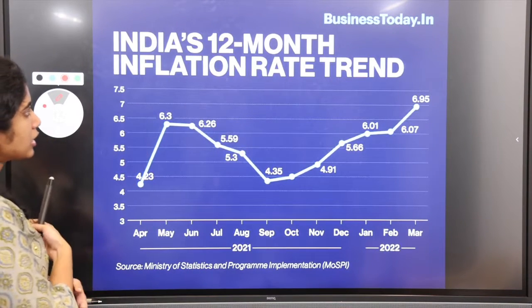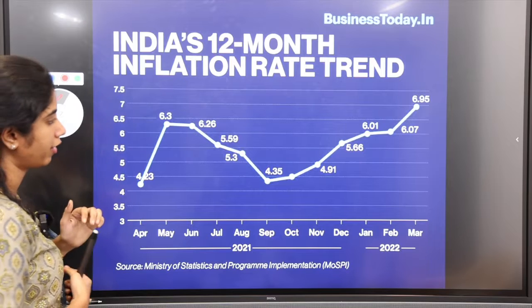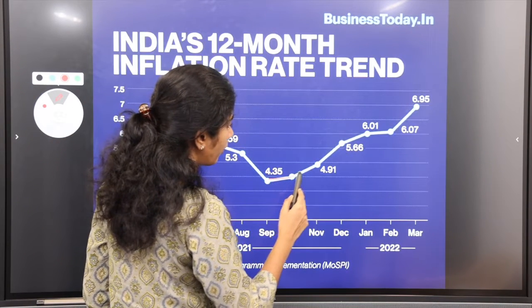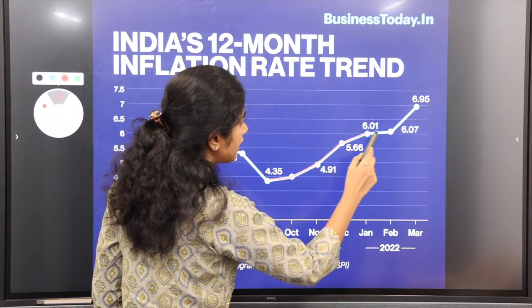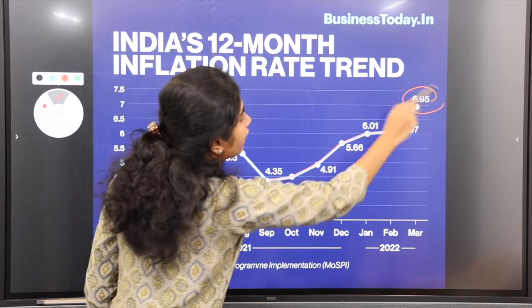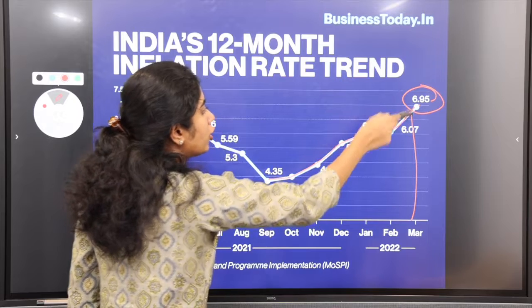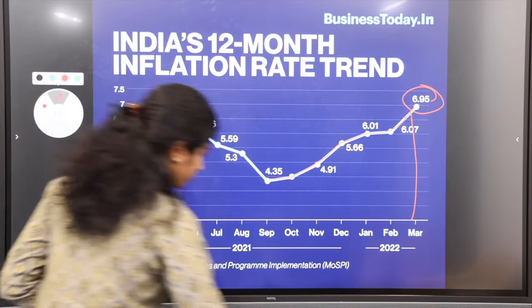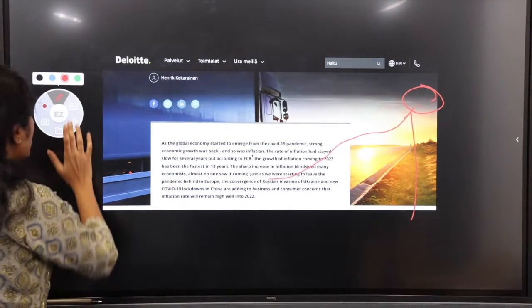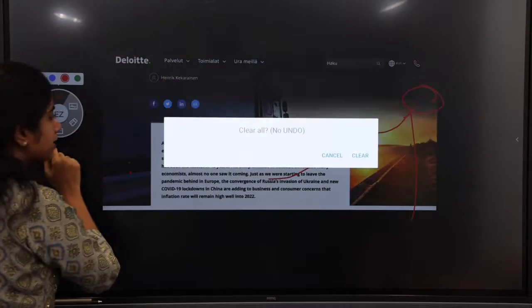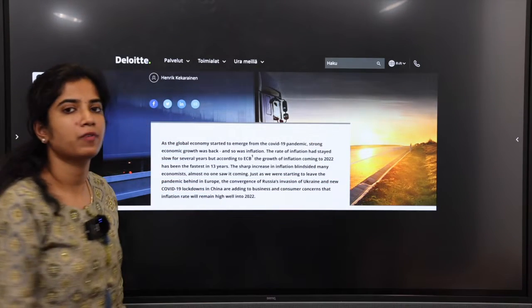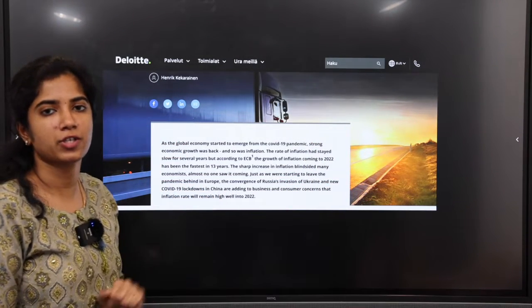Next, you can see India's 12-month inflation rate trend. See, 2020 gradually approached 2021, and it has been reaching its peak, 6.95% in March, then it peaked at 7 point something also. So inflation has been increasing. We already saw demand pull, post-COVID recovery. Why this inflation?